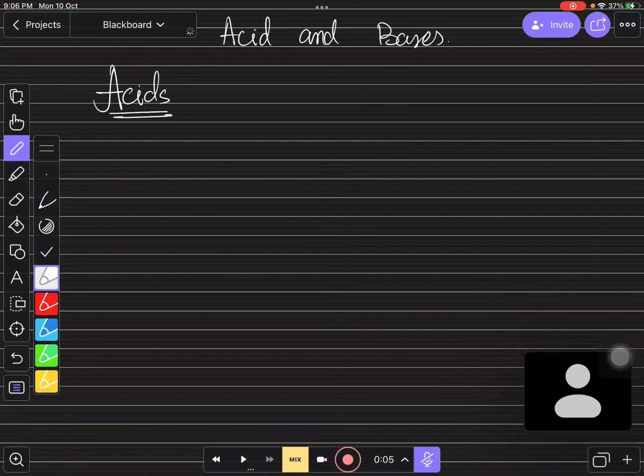Acids. Now, why is this word very important? Because we are using this in our daily life a lot, right? Acids बहुत ज़्यादा हम लोग use करते हैं अपने daily life में. We are using acids in our car batteries, like sulfuric acid is a part of our car battery. We also use multiple acids to wash metals to remove the upper layers of rust. We use a lot of cleaning agents in our daily life that contain acids, right? So a lot of acids we are using in our daily life. That's why this word is very important for our life.